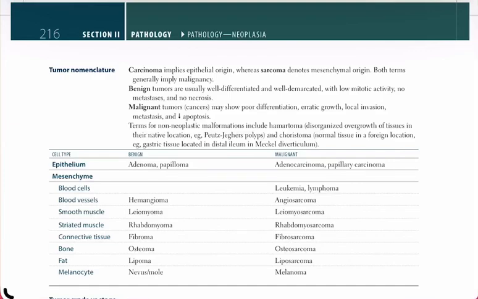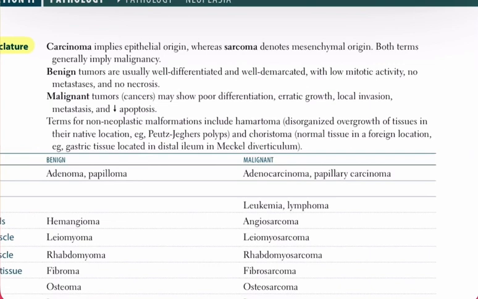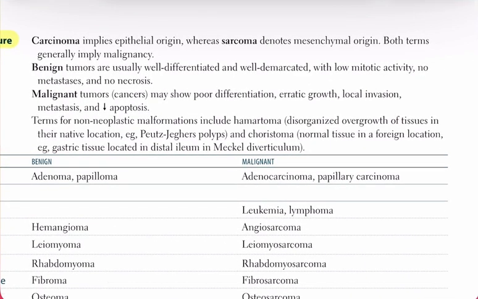We begin with understanding tumor nomenclature, where the term carcinoma specifically implies an epithelial origin, while sarcoma denotes a mesenchymal origin. It is essential to recognize that both terms generally imply malignancy, indicating aggressive and potentially metastatic disease.